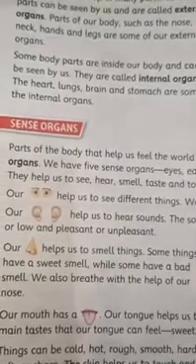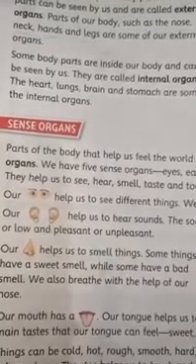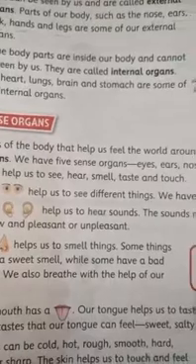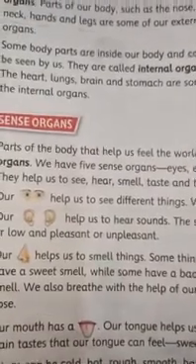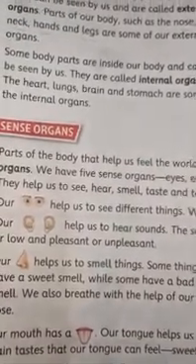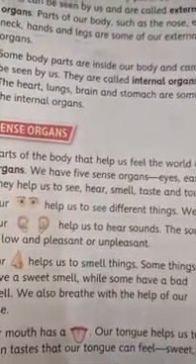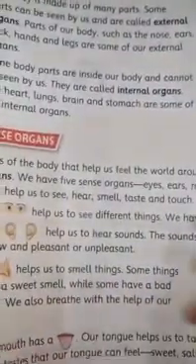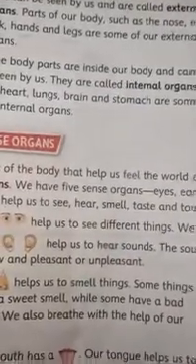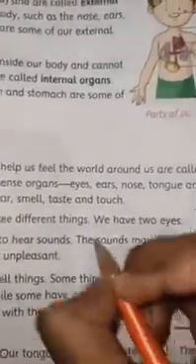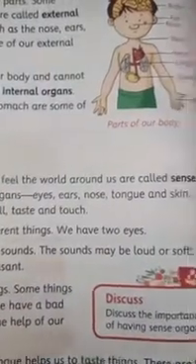Now our next topic is sense organs. Parts of the body that help us feel the world around us are called the sense organs. Children, you already learned in the previous class what sense organs are. So here again we are going to learn about the sense organs. Now children, you all know that we have 5 sense organs: eyes, ears, nose, tongue and skin.